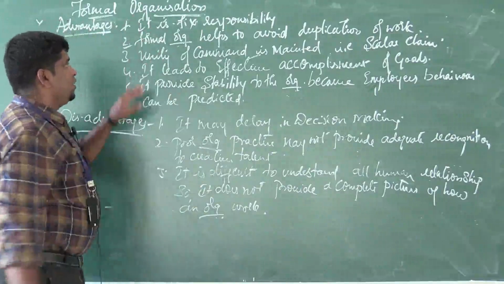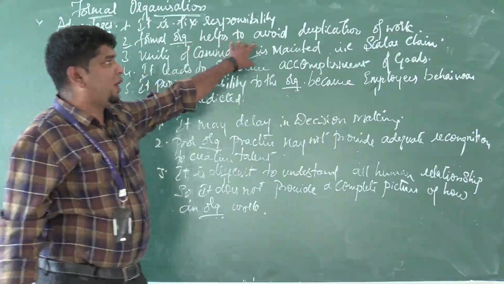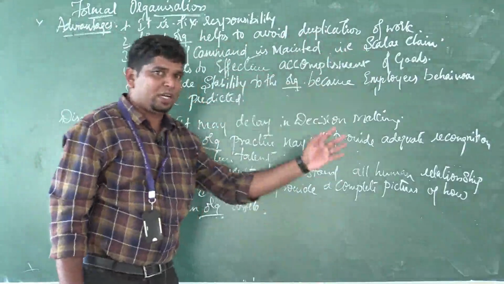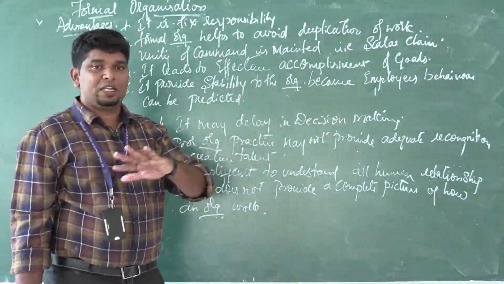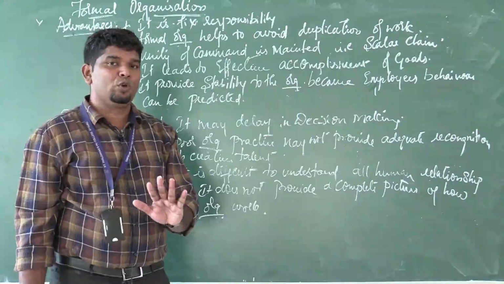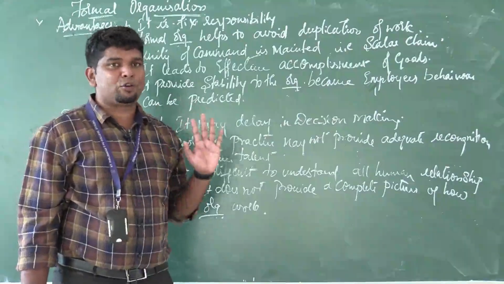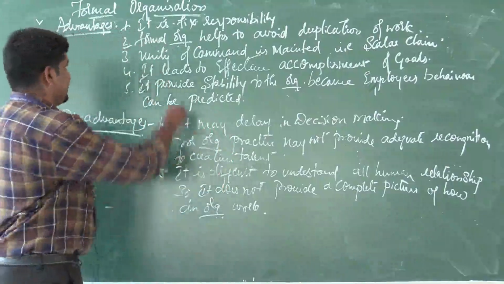Next, the second one: formal organization helps to avoid duplication of work. I told you about this, to whom you are to report. So there is no duplication of work. The people to whom the work is assigned have to do it. That is clear-cut. That's the second one.